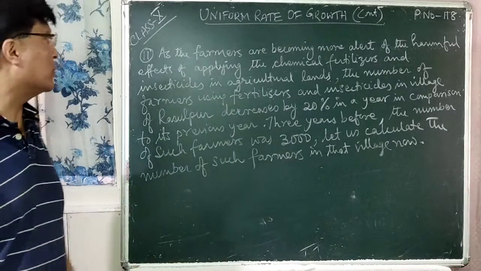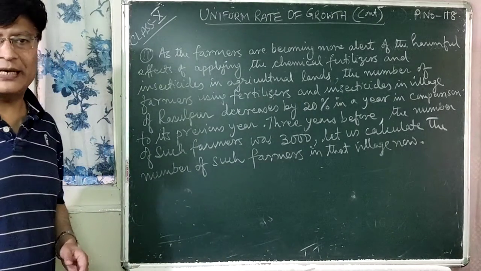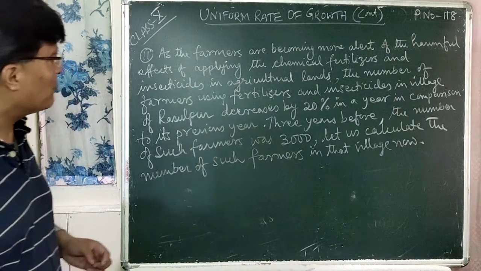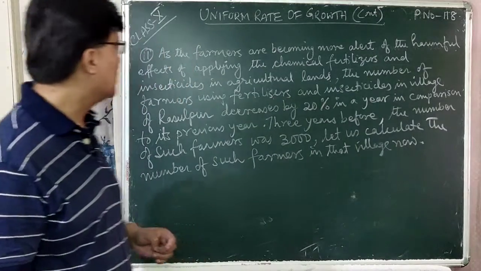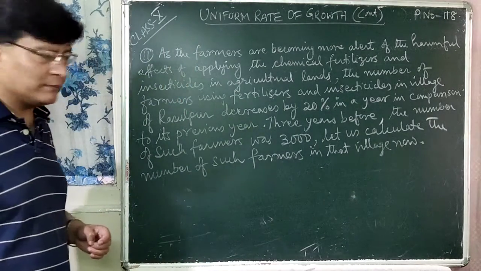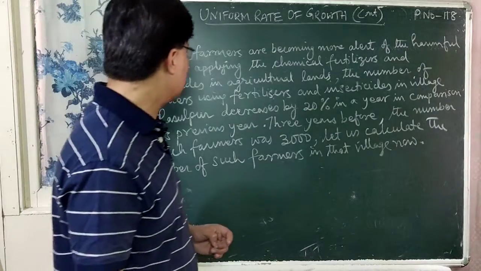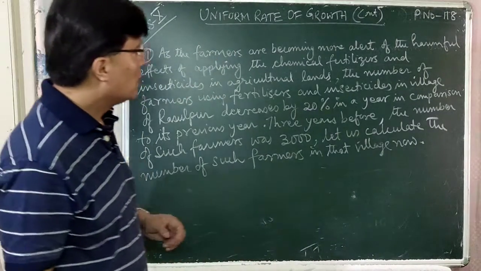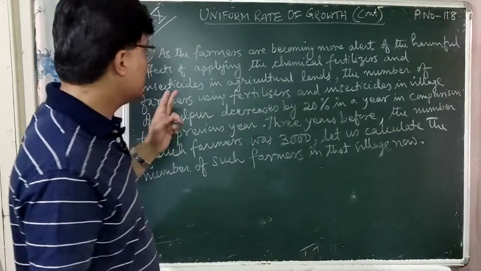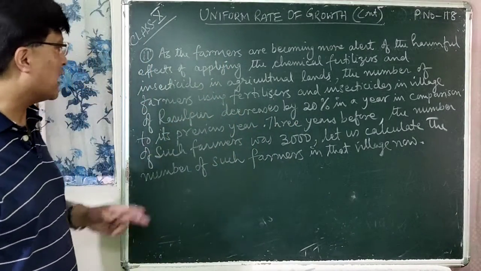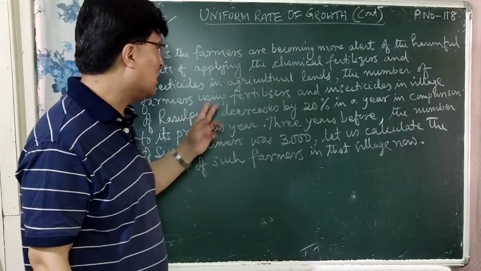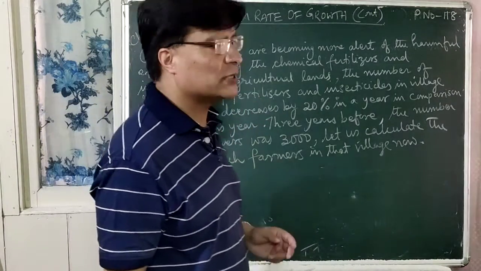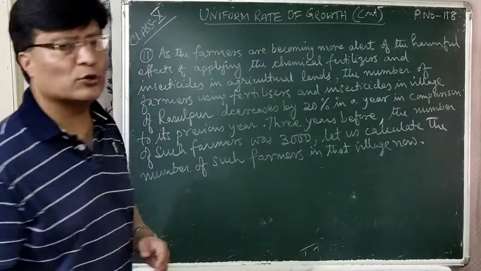So now we'll do the next question. The question is question number 11. As the farmers are becoming more alert of the harmful effects of applying the chemical fertilizers and insecticides in agricultural land, the number of farmers using fertilizers and insecticides in the village of Rasulpur decreases by 20% in a year in comparison to its previous year.